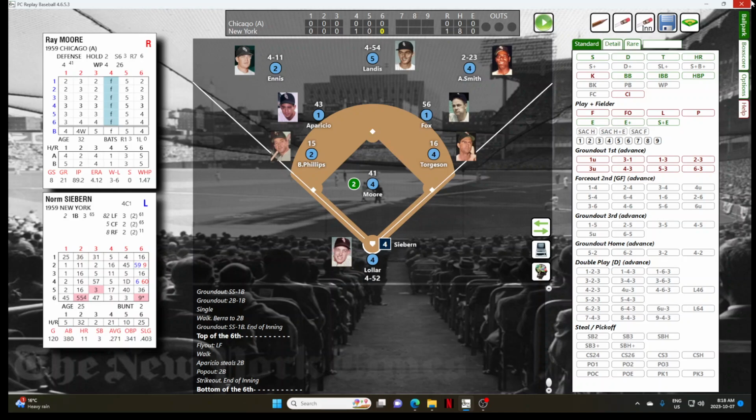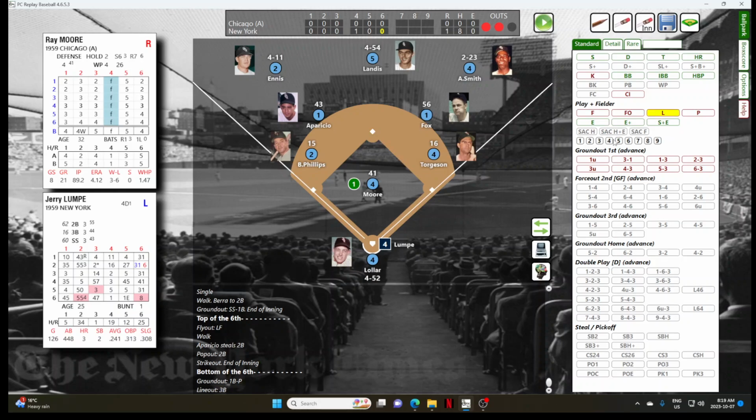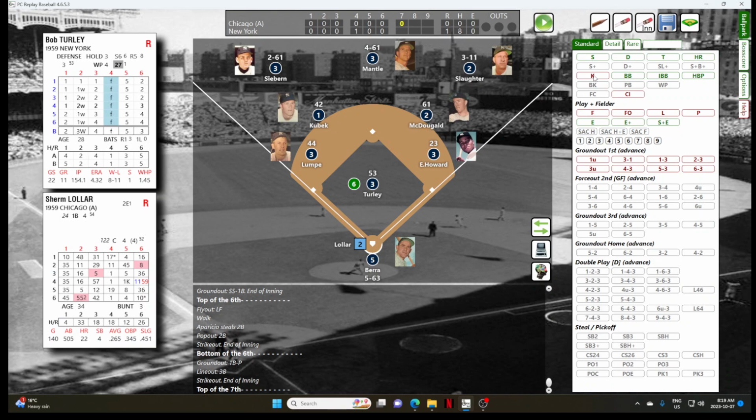And Torgerson will snag it, dives to the line, grabs it, throws it over to Moore just in time to get Norm Siebern. 1 out in the inning for Jerry Lumpe. Lumpe is 1 for 2 in the game. And Lumpe hits a screamer to Phillips right at him, and that's out number 2. For Turley, the pitcher, he is 0 for 2 in the game. And Turley will strike out to the top of the 7th.